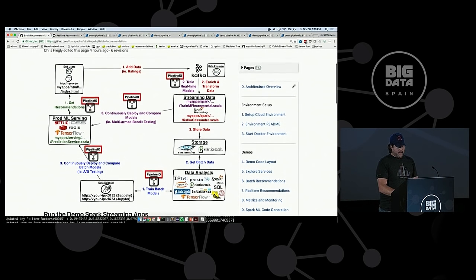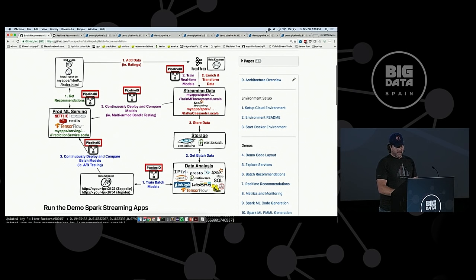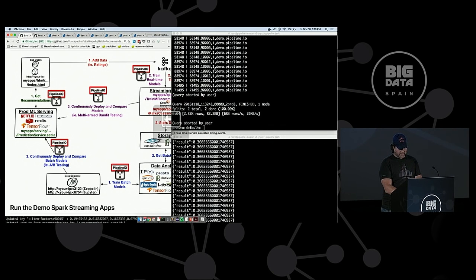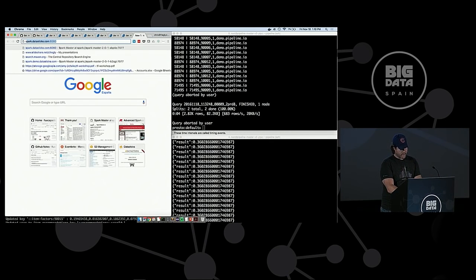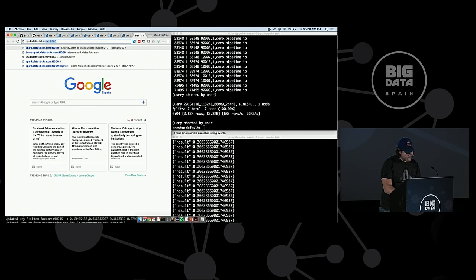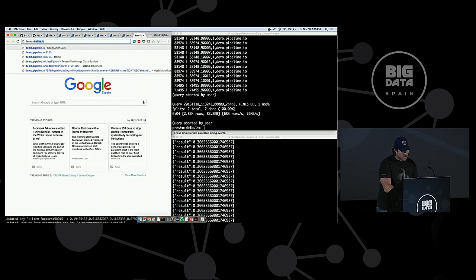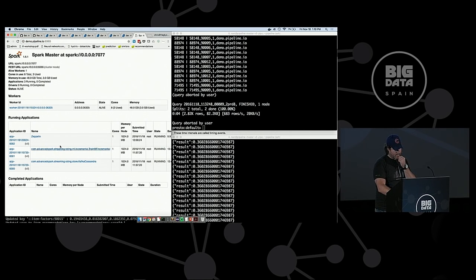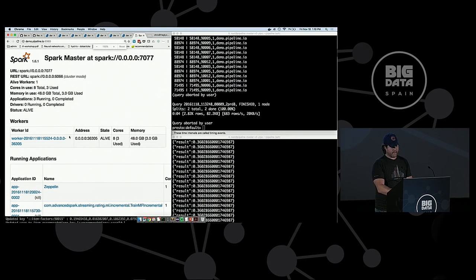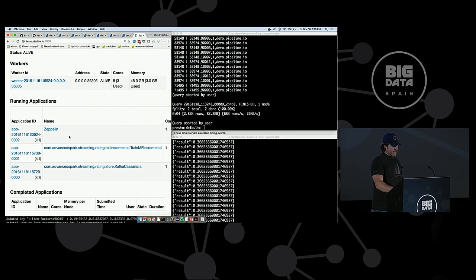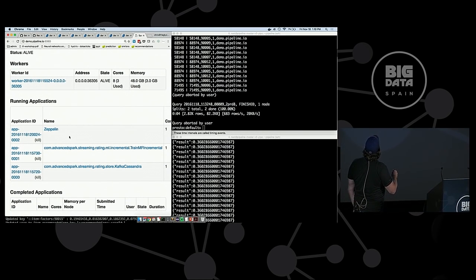Okay, so the batch, let me just double check that all the services are running. I think they are. Yeah. Just to show you guys these: this is the live Spark cluster that we're using.